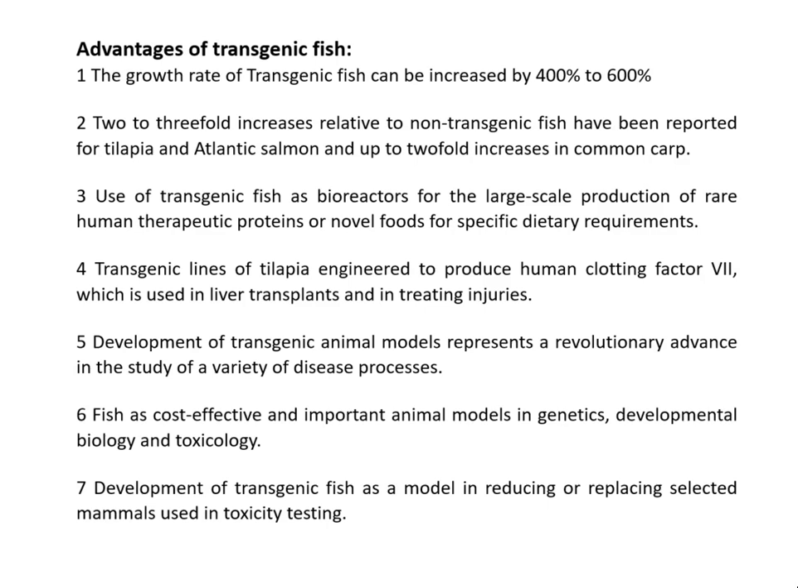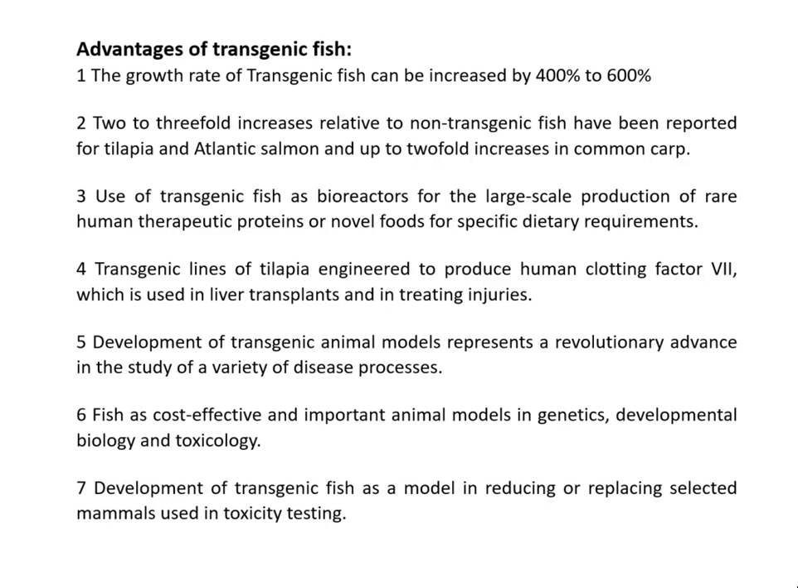What are the advantages of transgenic fish? So here there are many advantages. Among them, a few are very important. They are as follows. The first one is the growth rate of transgenic fish can be increased by 400% to 600%, and it is also used as bioreactors for large-scale production of rare human therapeutic proteins or novel foods for specific dietary requirements.